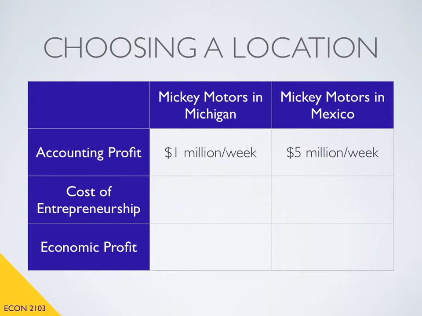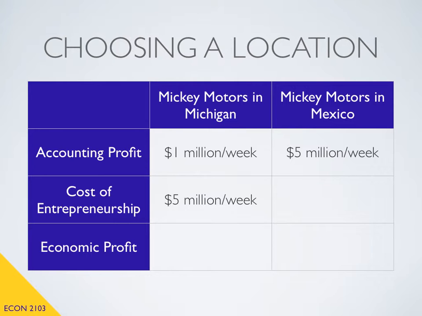They expect that I would make an accounting profit of $5 million a week if I place my factory in Mexico. Now let's determine the cost of entrepreneurship for each of these two options. If I choose to place my factory in Michigan, then I'm giving up the chance to use those resources in Mexico. Therefore, I'm giving up the chance to use those resources to make $5 million a week of profit. My cost of entrepreneurship for operating in Michigan is $5 million a week.